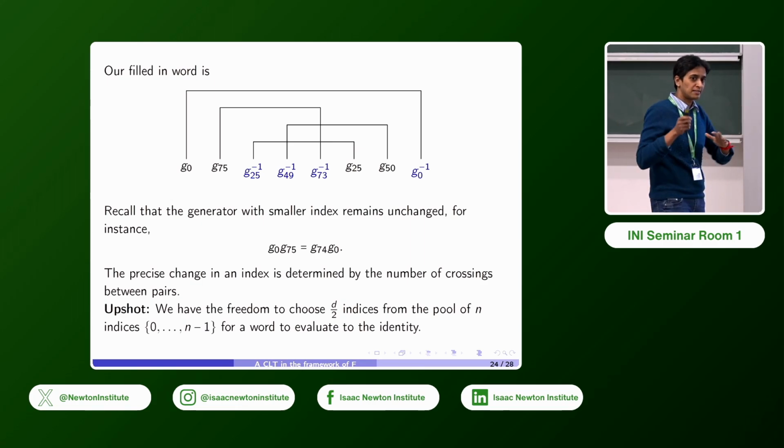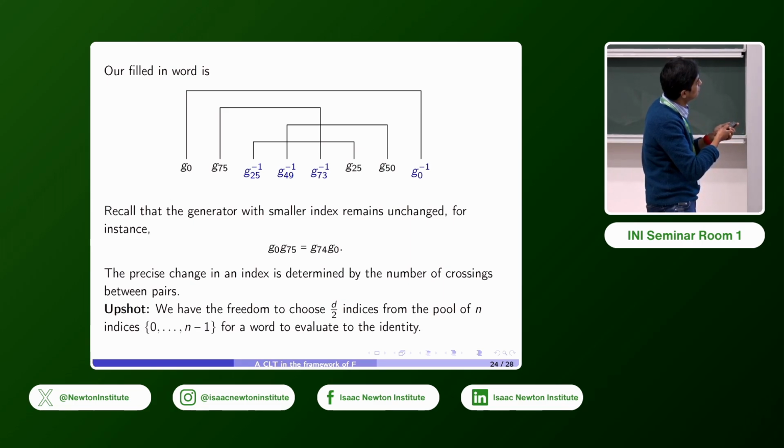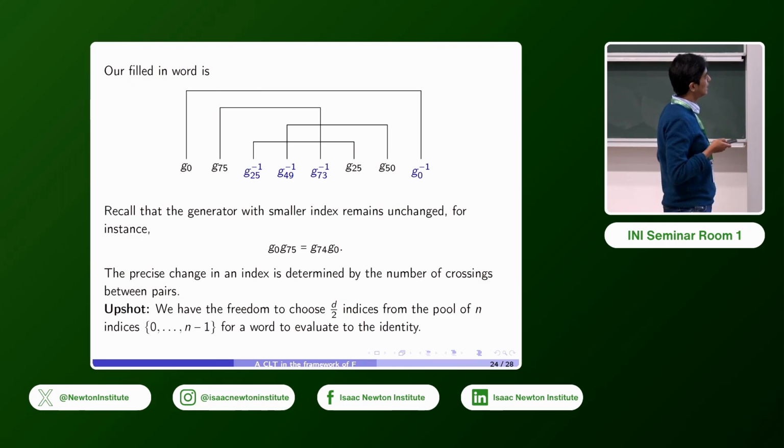We know that nowhere in the relations is that index going to change. So this one's an easy one, G0 just gets paired with G0 inverse. We had G25 here, which is paired with something, and all the other indices that we knew, 50 and 75, are much larger than 25. So we can be sure that this is going to be G25 inverse. So you can fill in the missing inverse generators in a unique way.